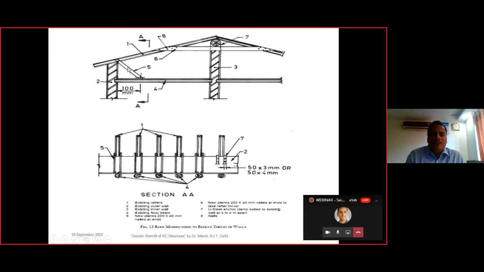Here we can see this particular part, that is number 1, number 2, that is the column, and number 4 are pre-existing, and we are retrofitting it with the help of nails fixed over here, and a new additional member is provided over here. And here there is a U steel anchor clamp bolted to the existing wall, and here this is another member, that is the retrofitting member provided in order to retrofit these kinds of roof structures.